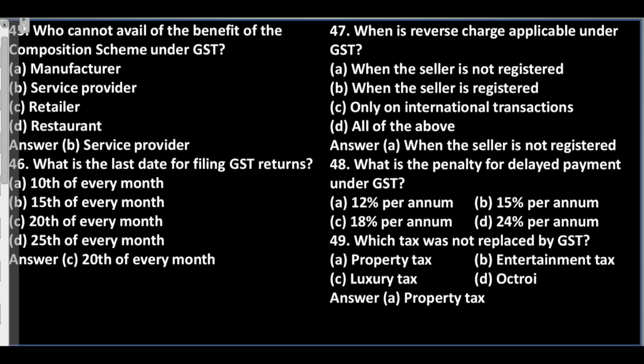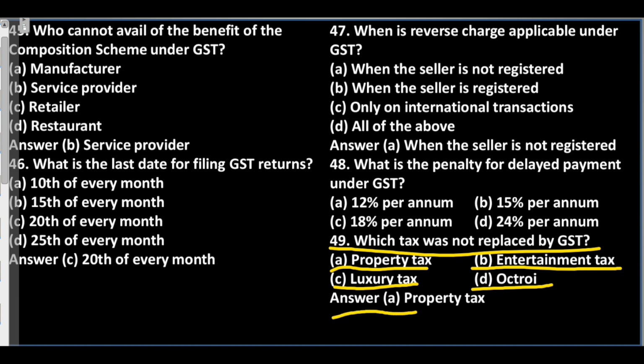Question 49. Which tax was not replaced by GST? A. Property tax. B. Entertainment tax. C. Luxury tax. D. Octroi. Answer: A. Property tax.